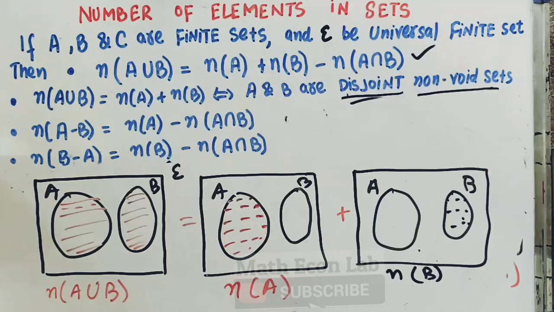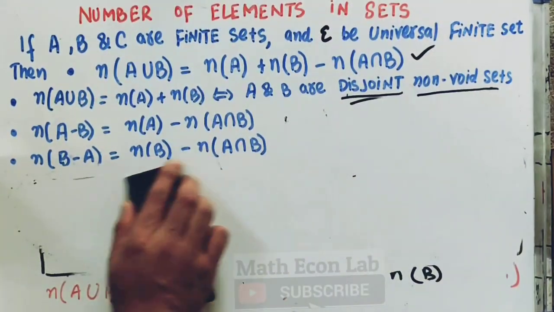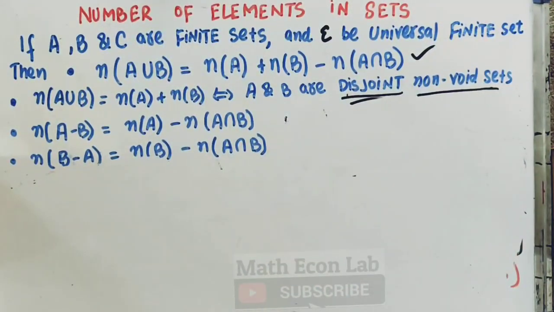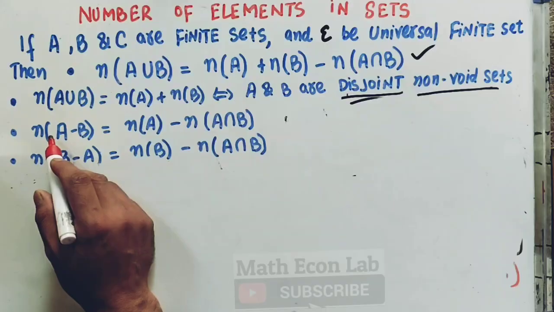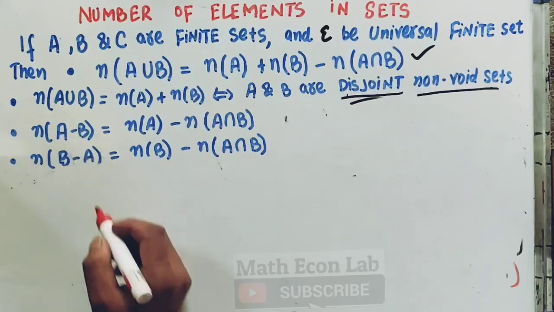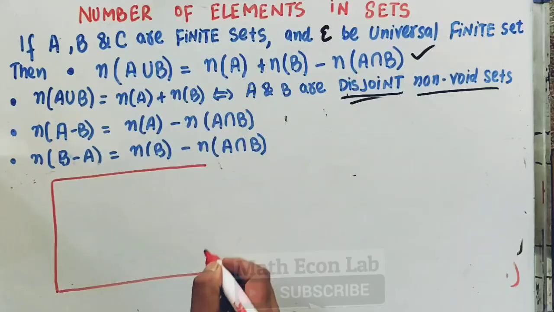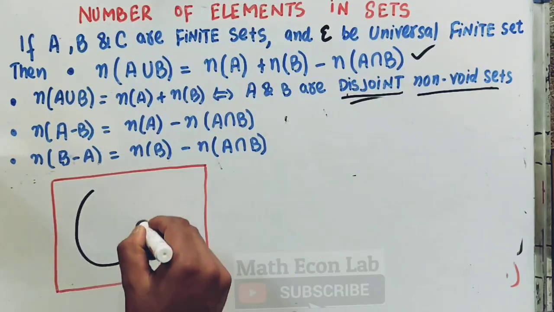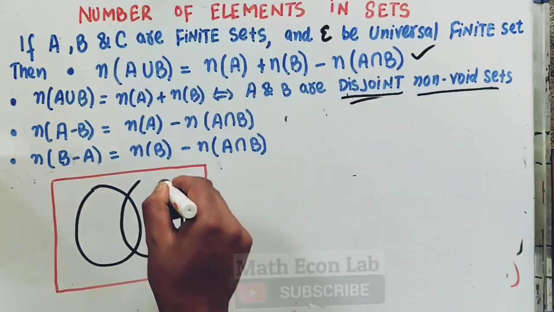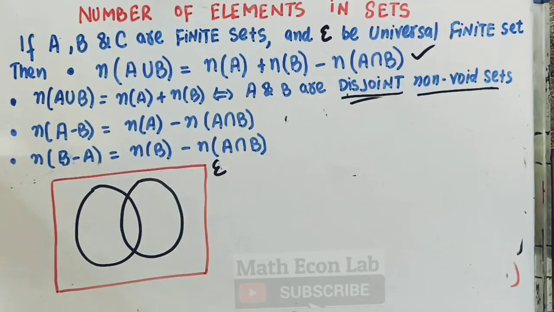Now coming to the third property, the number of elements in A minus B. Let me try to draw it here again. We have two sets, let us suppose this is set A, then set B. This is our universal set.